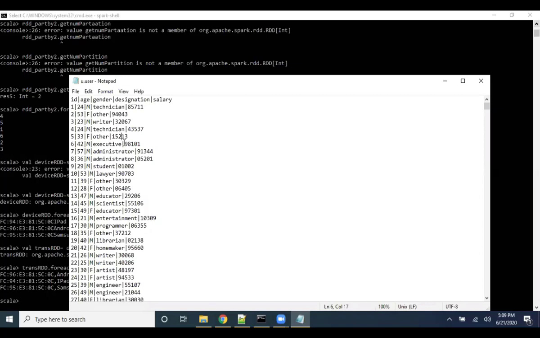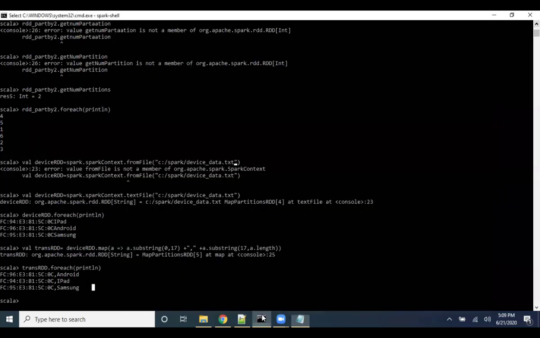I'm sorry, can you create a data frame, Murli? Data frame, okay. Can you create a data frame by reading the u.user file? Do you want me to read with the headers and everything? For now, you try to read everything.